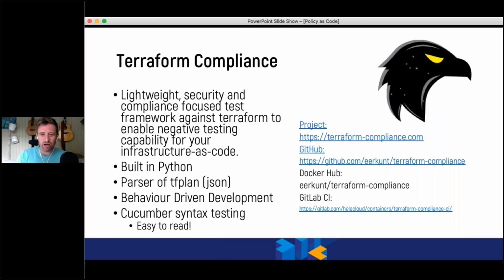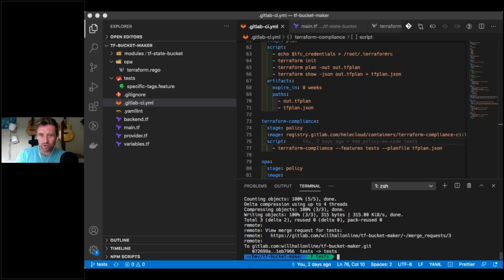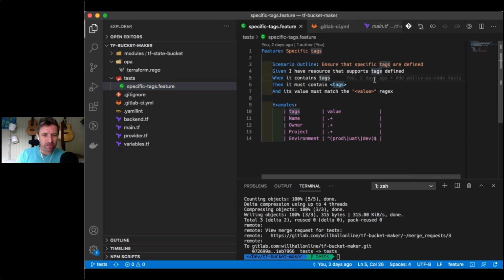So as I quickly shift over to give an example of what a Terraform Compliance job looks like, if you've seen anything previously with Cucumber-based items, then it shouldn't be too foreign. So this is making sure that we have specific tags using Terraform Compliance, and we will generate a plan running through our Terraform, then make that plan into JSON, and then read through that plan with these specific rules. So this is using Cucumber Gherkin syntax, and we've got a feature.